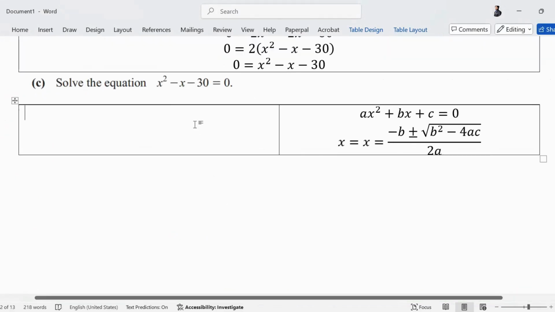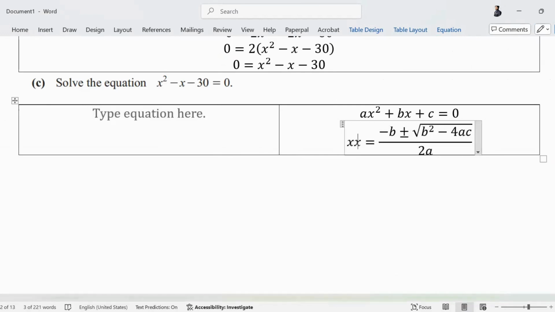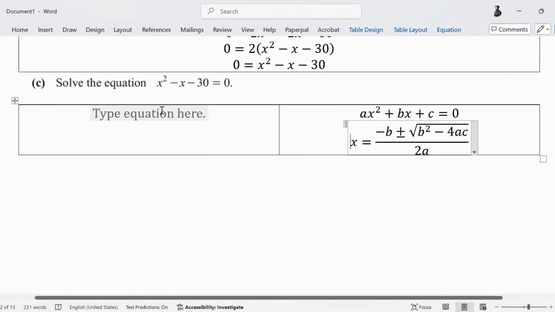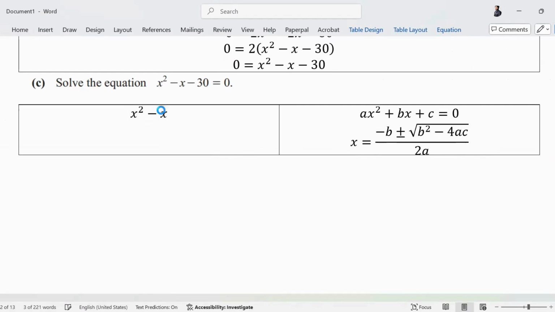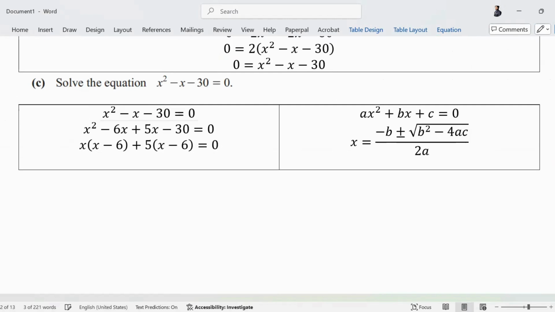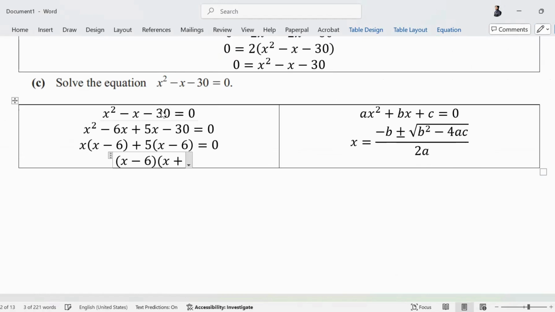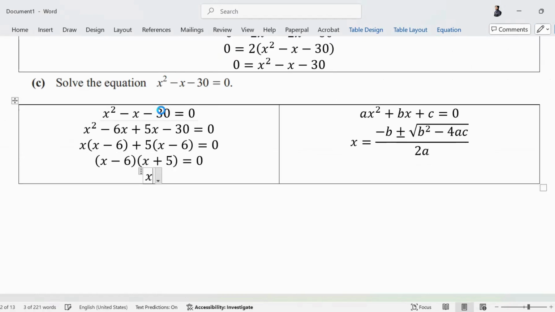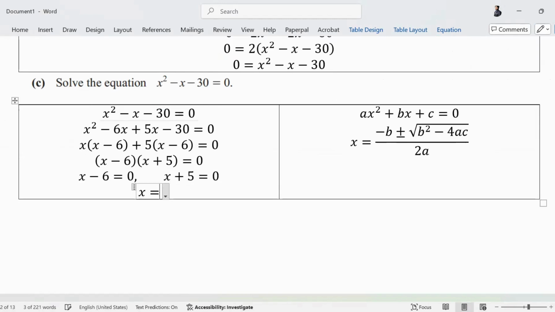Yes, class. You can use the quadratic formula, or you can do the middle term breaking as well to solve this equation. x squared minus 6x plus 5x minus 30 is 0. x common, x minus 6, plus 5 common, x minus 6, is 0. So x minus 6 and x plus 5 is 0. x minus 6 is 0, or x plus 5 is 0. So the value of x is either 6 or negative 5.